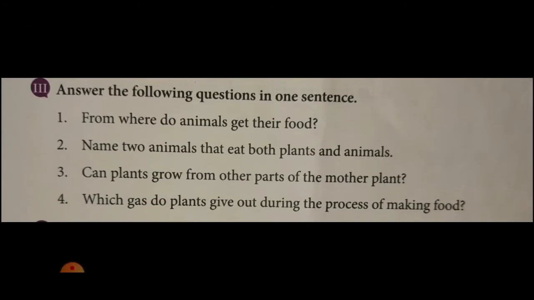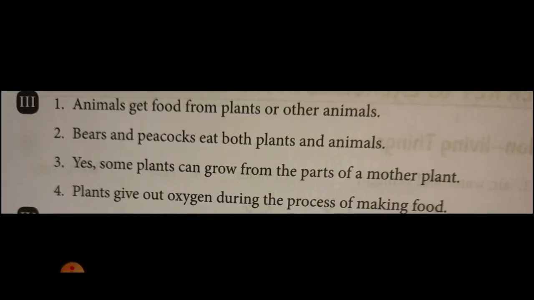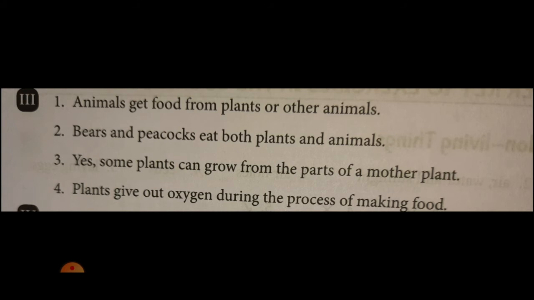Answer the following questions in one sentence. Okay, simple answers. From where do animals get their food? Look, the answer is here. Animals get food from plants or other animals. In the case of question answers, you write the question first in the notebook, then write the answer like that.